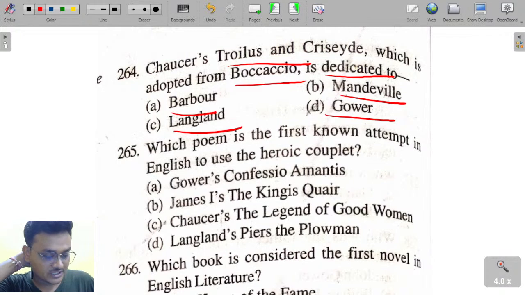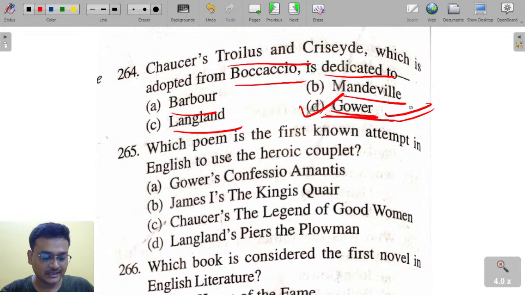Question number 264 is on your screen here. Chaucer dedicated Troilus and Criseyde to the moral Gower. Here, John Gower is the right answer.